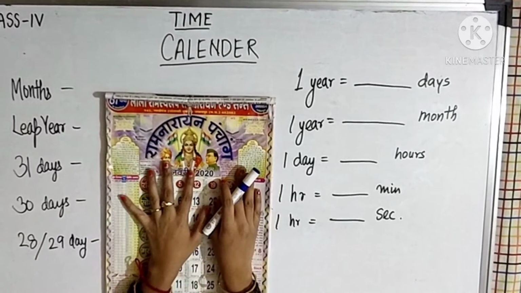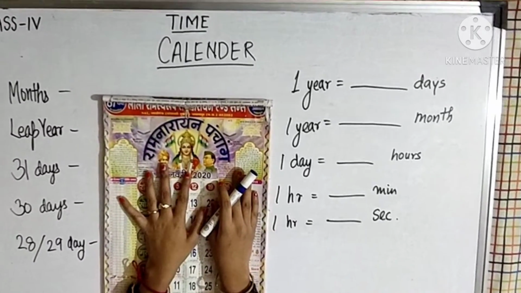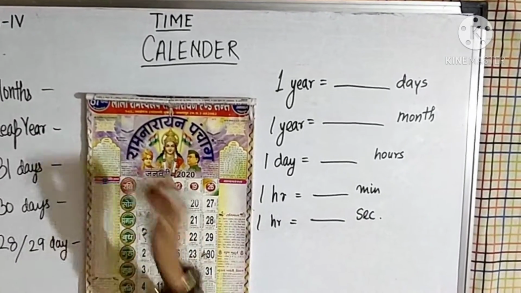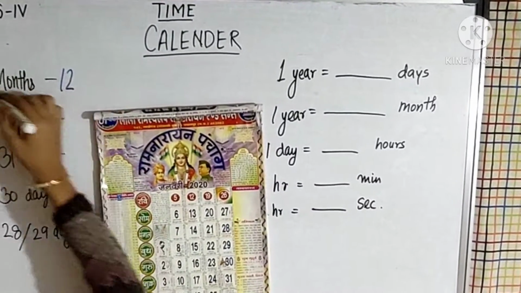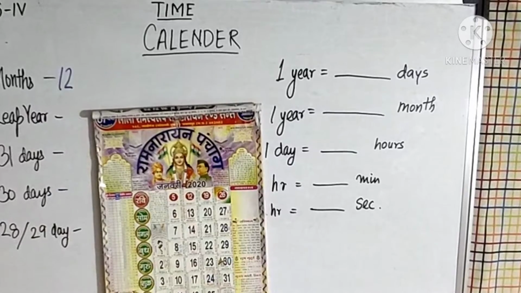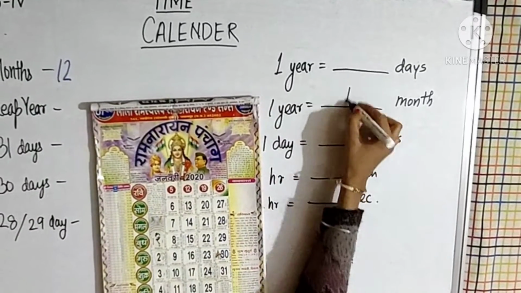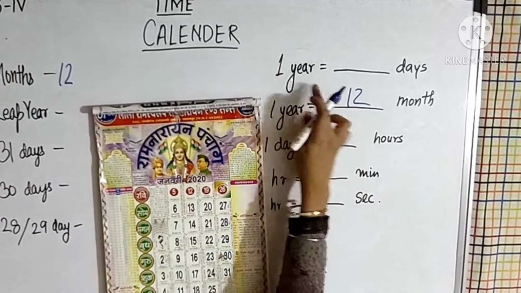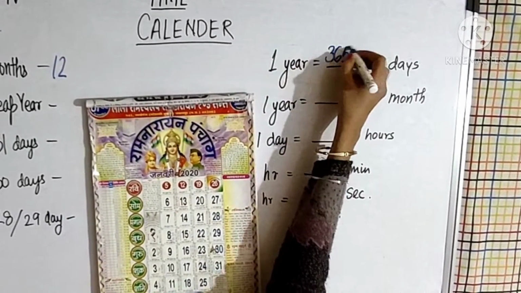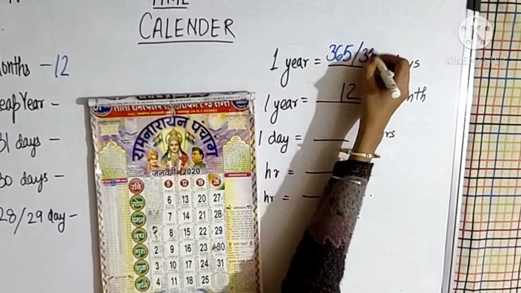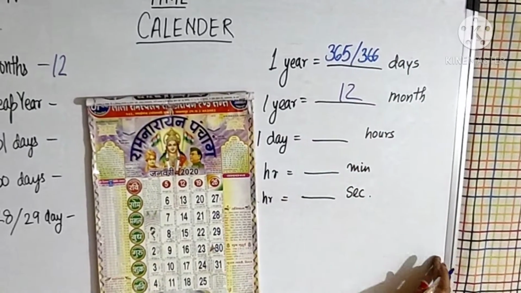So if you will see, in a year how many months are we having in total? 12 months. How many months are there in 1 year? In 1 year we are having 12 months. In 1 year, how many days are we having? We are having 365 days. But in a leap year we are having one extra day. That I will explain to you later.